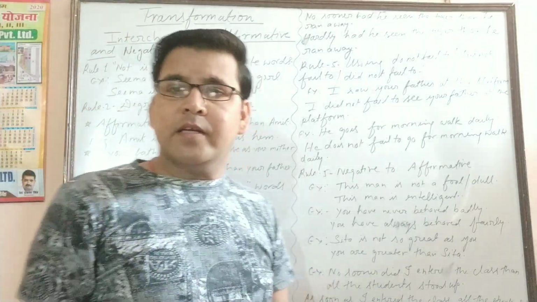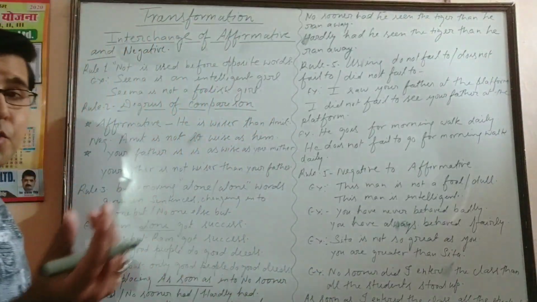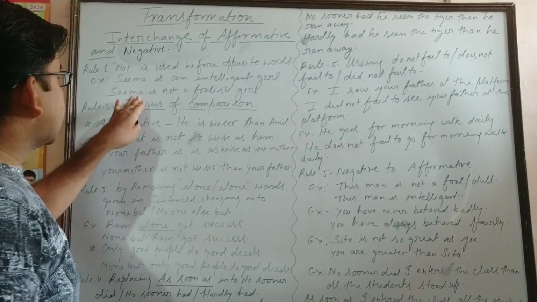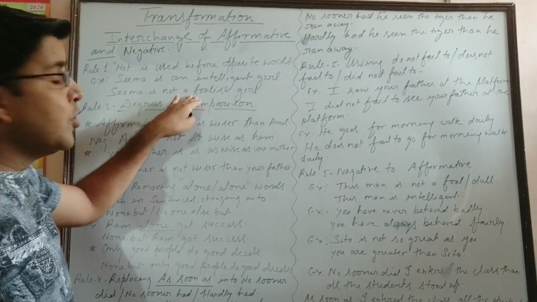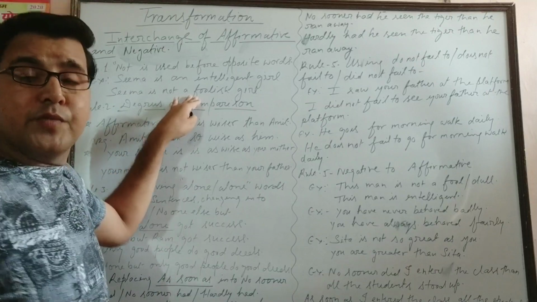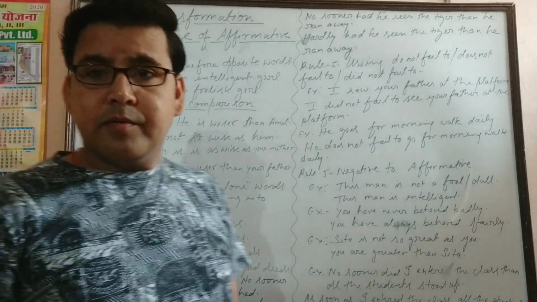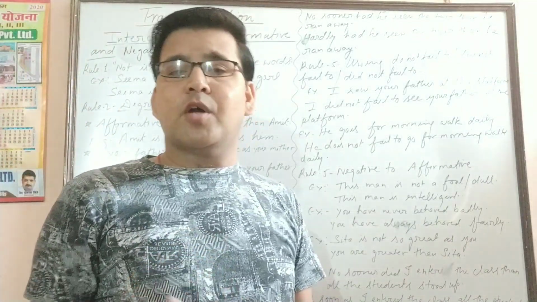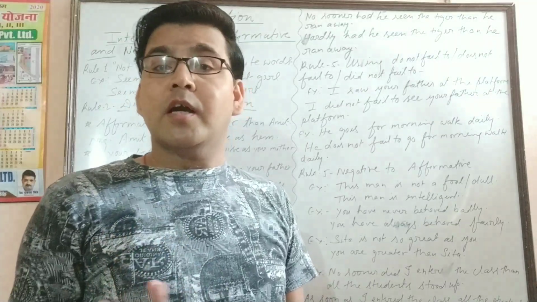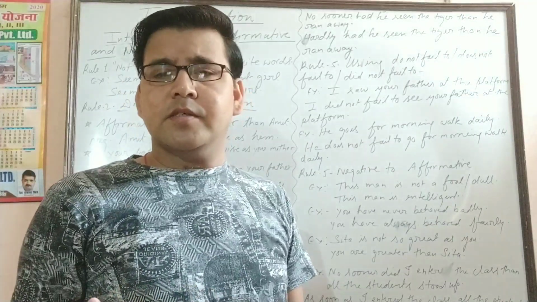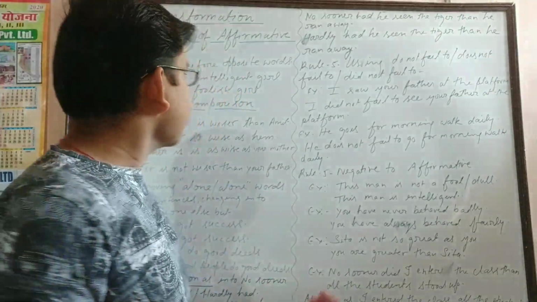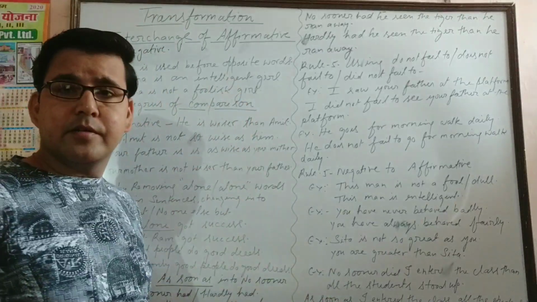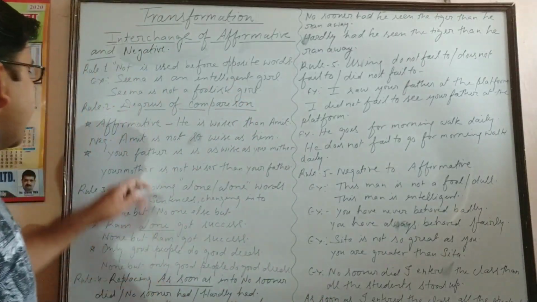Seema is an intelligent girl. So my answer will be negative: Seema is not a foolish girl. Or we can say Seema is not dumb, or Seema is not a fool, or Seema is not dull. Many words are there as opposites of intelligent. Got it? So now next.